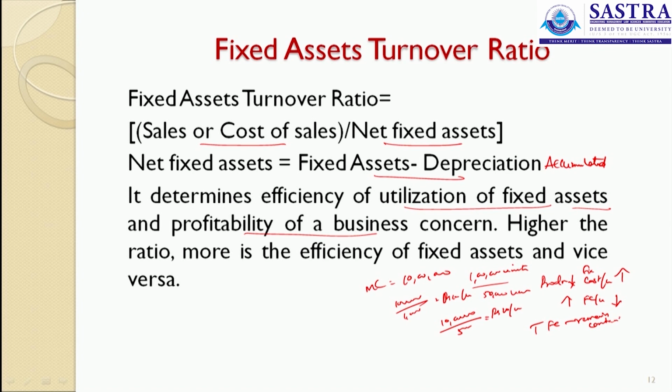So, the efficient usage of our fixed assets is said to be more essential in an organization. That is why we say the efficiency in utilization of your fixed assets, how far the fixed assets are turned over in an organization. Higher the ratio, the more is the efficiency of fixed assets. How many times you are going to use your fixed assets in the organization. So, the higher the ratio, the higher is the efficiency of a business concern.